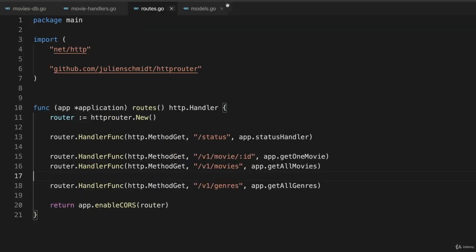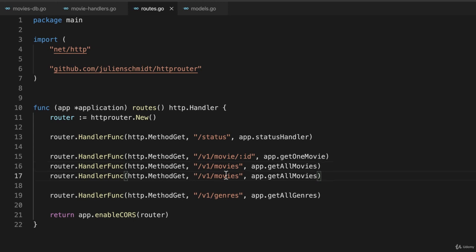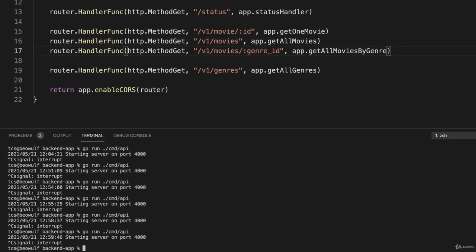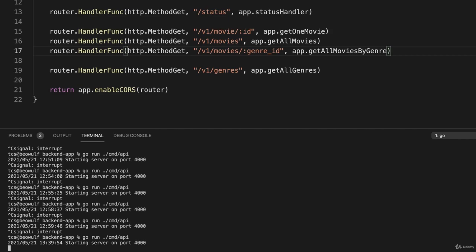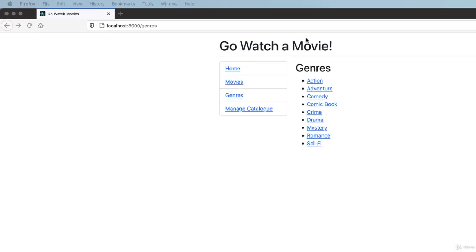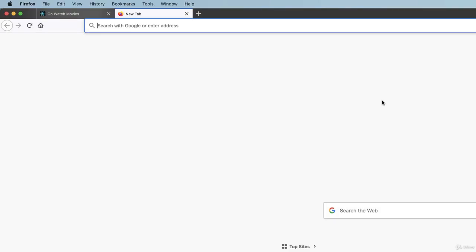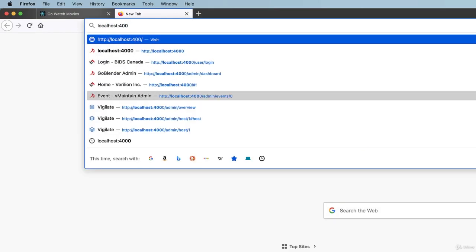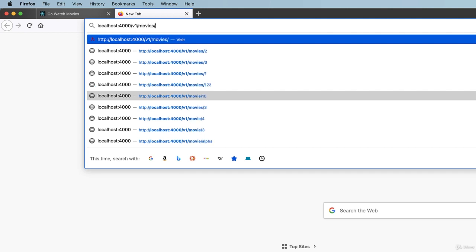Now let's go to the routes. And right here, let's just duplicate this line and change it from movies to movies/, and we'll use the same key we specified in our handler, genre ID. And we call get all movies by genre. So, if I stop my application and start my application and go back to my web browser and open a new tab and say localhost 4000 v1 movies and give it some genre ID. Say give it 2. I don't even know what genre that is.